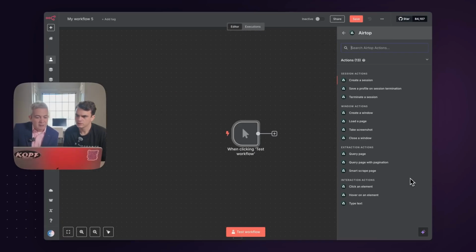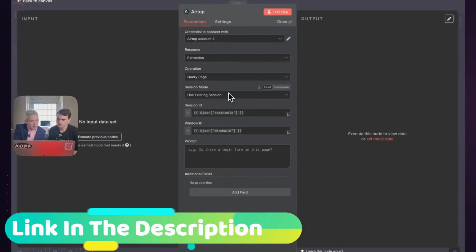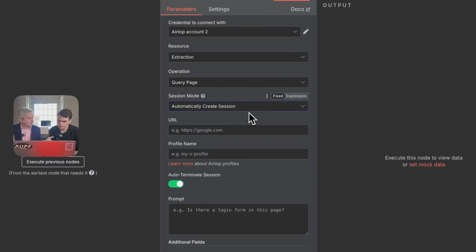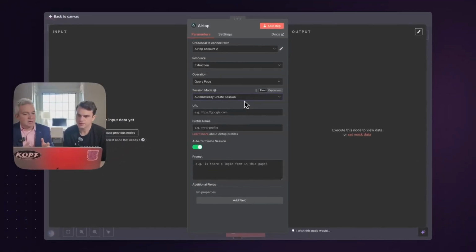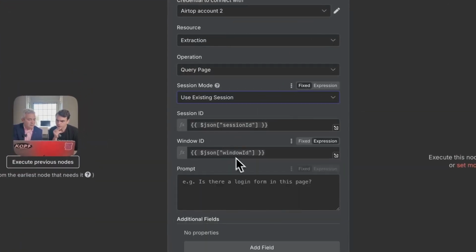If all you need is to get access to one page and extract data, you can simply add the query page and select automatically create session. It will handle everything, the creation of session, termination. Nice. If your session is a bit longer, then you will start with create session. Gotcha. And you will initiate. And you could have multiple pages, multiple queries, multiple selections. Exactly. And you will connect them through the session ID and window ID. So they're all connected to the same cloud browser.